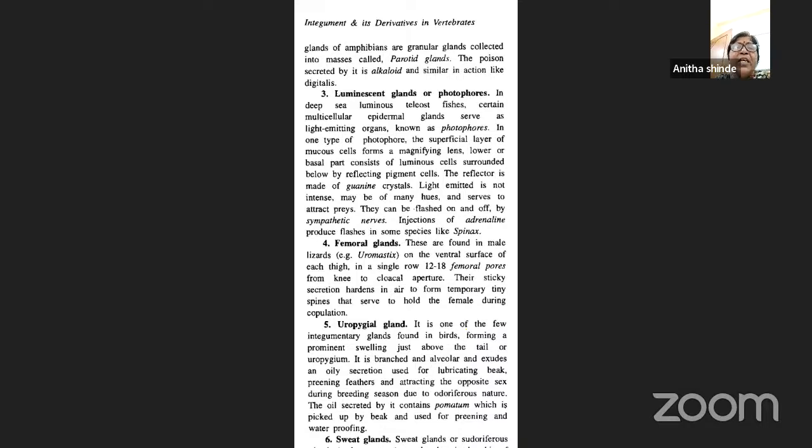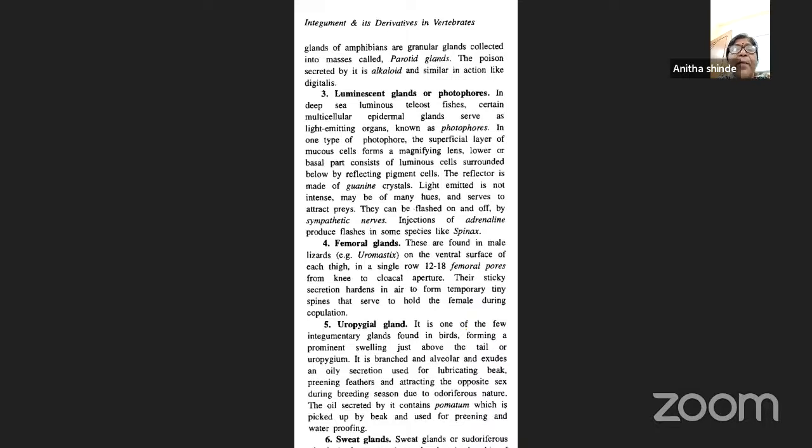So in the deep sea fishes, especially the luminous teleost fishes, certain multicellular epidermal glands are present, which serve as the light emitting organs, which are called photophores. Photo means light. So the light emitting organs are called photophores. Only in the deep sea teleost fishes do you find the photophores in the form of multicellular epidermal glands.